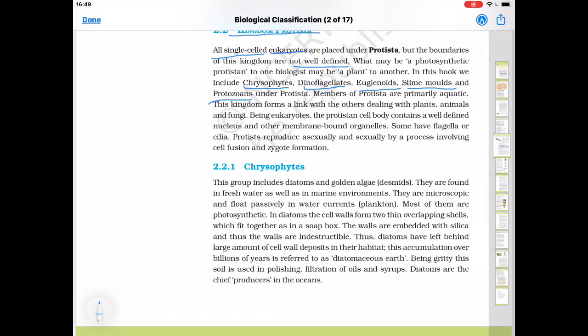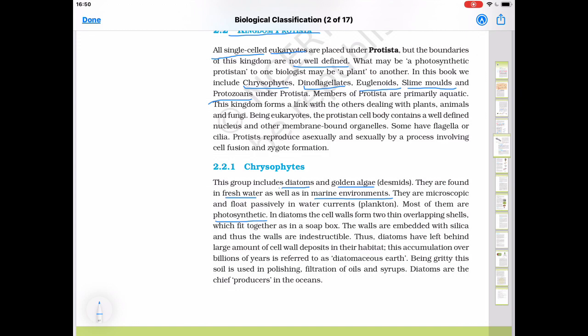Next, chrysophytes. This group includes diatoms and golden algae. These are the examples. They are found in fresh water as well as in marine water. Marine means salty water, in sea water. They are microscopic, very small. We cannot see them with our naked eye and they float in the water currents. Most of them are photosynthetic, that is, they can prepare their own food.